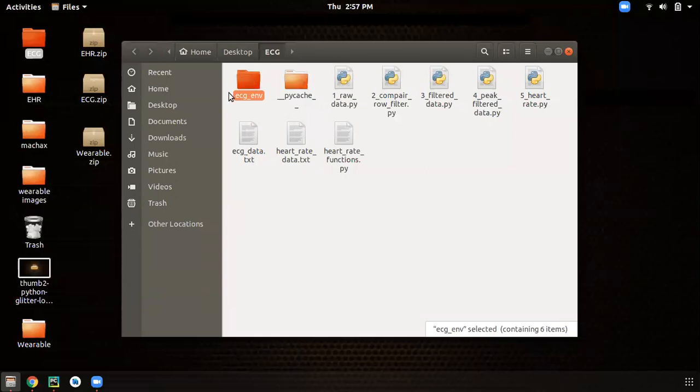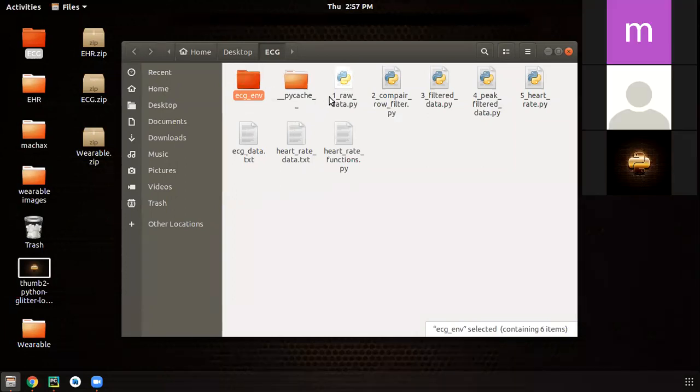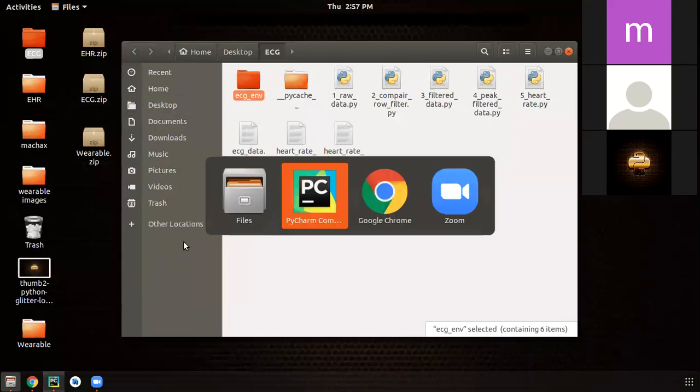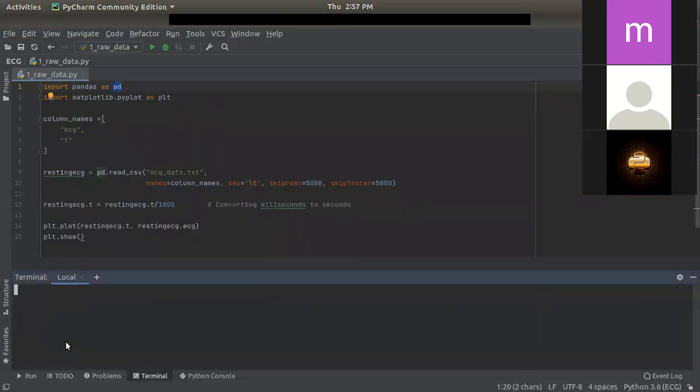So we install all the packages within this ECG environment, and when we are going to perform our programs, we have to activate this environment.